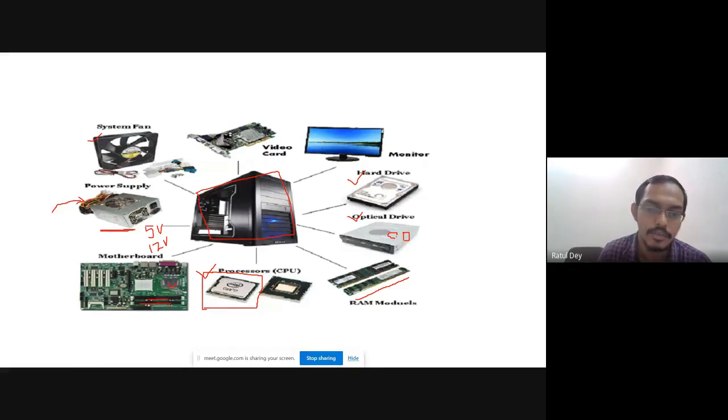After that, we have to put in the CD drive, the optical device, and the secondary memory. In today's world, we are also using the SSD. And this is the monitor, and there is the graphics card or video card. This fan is used just for cooling purposes, and this fan also works on 5 volt power.